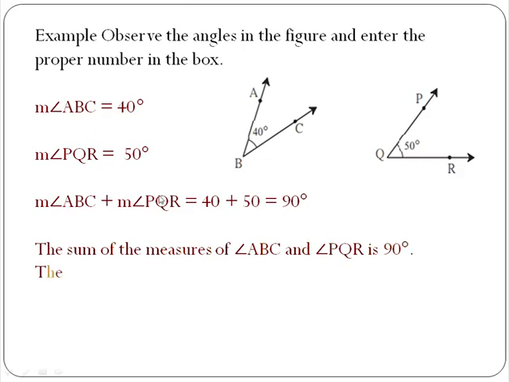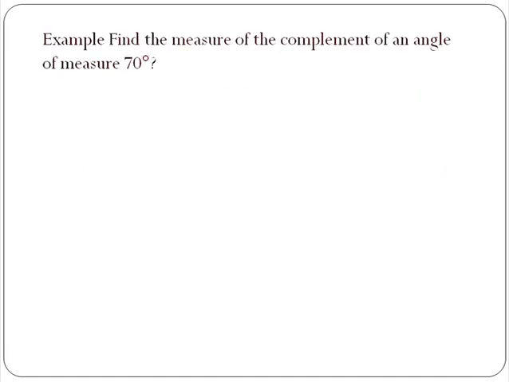Now here you will find that the sum of these two angles is 90 degrees. Hence they are complementary angles. If sum of the measures of any two angles is 90 degrees, then they are complementary angles. In this example, these two angles are not adjacent, but their sum is 90 degrees. Still, they are complementary. So, for any two angles to be complementary, it is not necessary that they should be adjacent. They can be adjacent, they may not be adjacent. Now, solved example given below that.